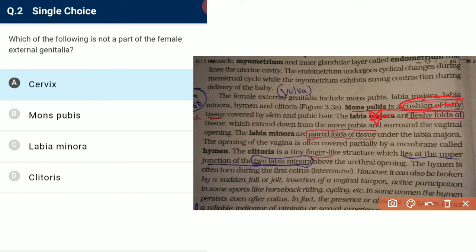The question may ask this in match the column. Mons pubis is a cushion of fatty tissue, and labia majora is fleshy, and minora is paired. That is important: minora is paired and majora is fleshy.